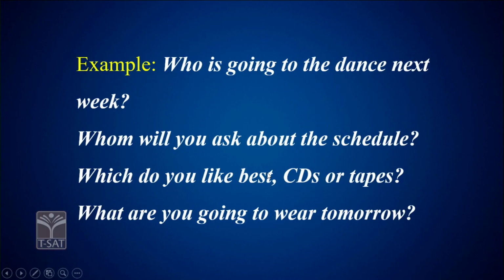Whom will you ask about the schedule? Which do you like best, CD or tapes? What are you going to wear tomorrow? All these sentences begin with WH words, and you are going to ask for some information. So such pronouns are considered to be interrogative pronouns.